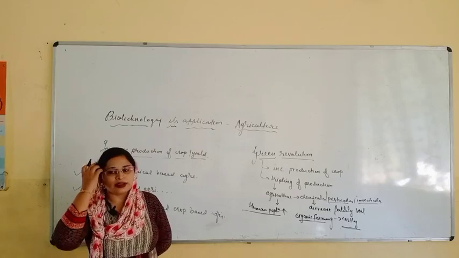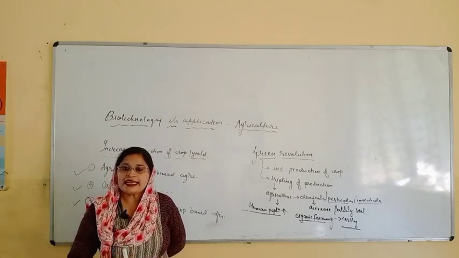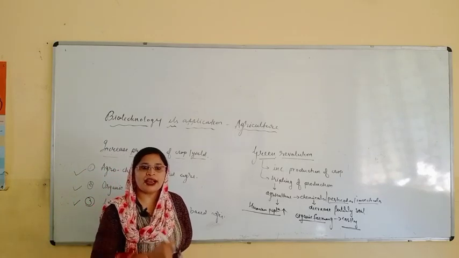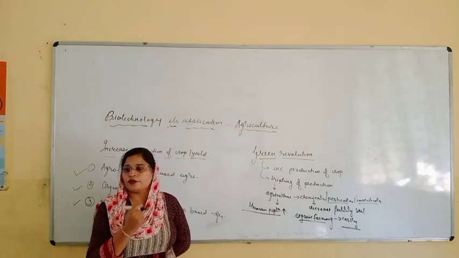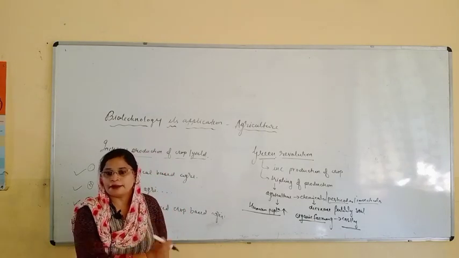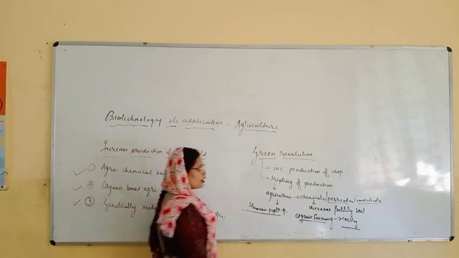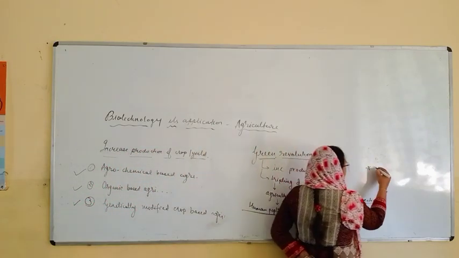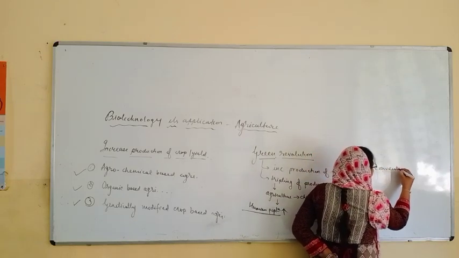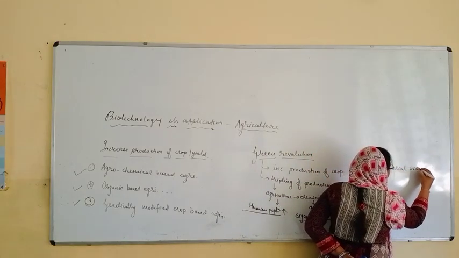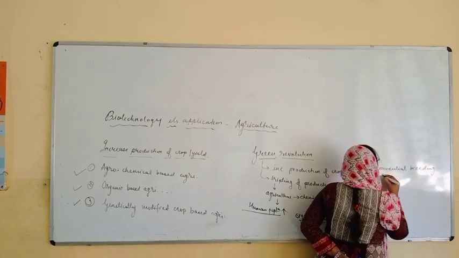Here I want to say one thing: conventional breeding is not sufficient to fulfill the requirements of the farmers or the human population. You can write this point here, conventional breeding is not sufficient.